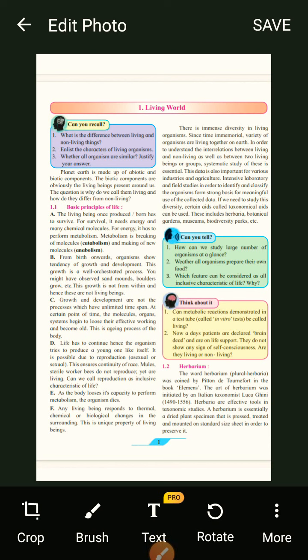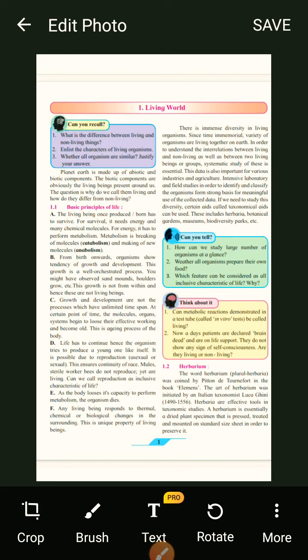Can you recall what is the difference between living and non living things? If you think that the basic difference between living and non living things is that we respire, we have some activities going on, our heart is pumping, and non living things do nothing, isn't it?